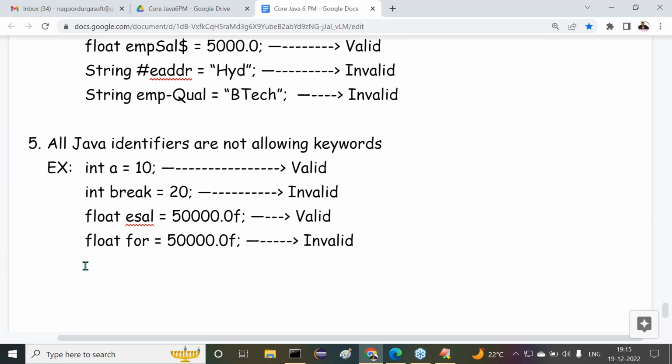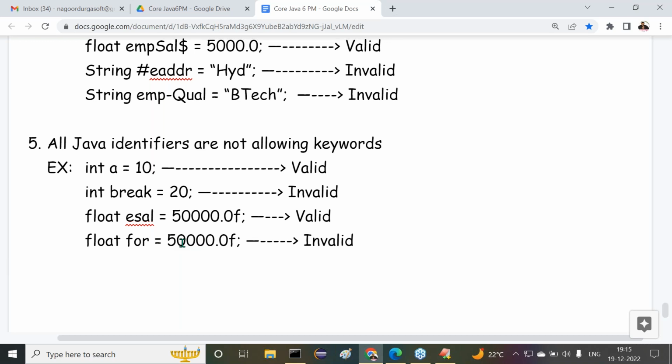Now, first of all, let us understand what we understood in today's session. Still, a data types related point is available. Do data types come under keywords or not? Data types do not come under keywords, but some rules and regulations are available about data types. Primitive data types are not allowed, but up to some sort user defined data types are allowed as an identifier. That information I've already discussed with you clearly.